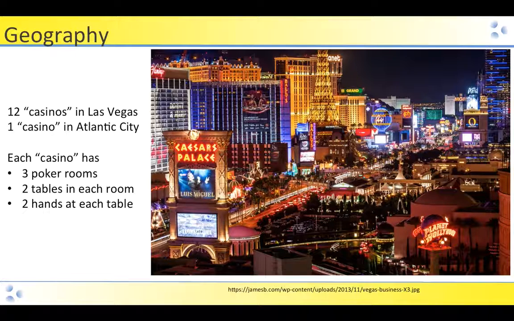We're going to put our hands in a simulated geography, and we're primarily going to use casinos in Las Vegas. So we've got 12 casinos in Las Vegas, and these are, of course, just simulated based on the geographical location, latitude and longitude. And we'll pick one casino in Atlantic City to simulate what would happen if we tried trading hands across country, which is a significantly higher transportation cost. And then each casino has 3 different poker rooms and 2 tables in each room and 2 hands at each table, which gives us a wide variety of combinations of hands for trading.